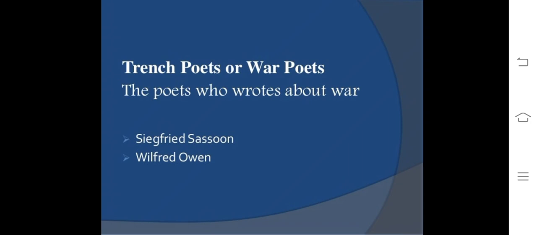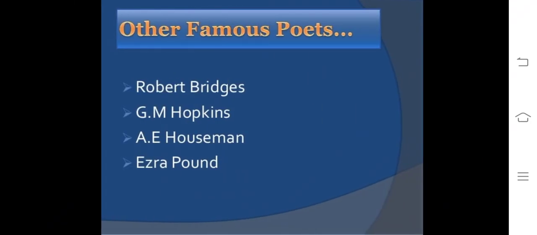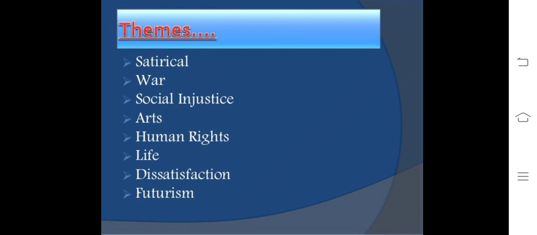These poets included Siegfried Sassoon and Wilfred Owen. Robert Bridges, J.M. Hopkins, E. Housman, and Ezra Pound were also some of the modern poets.